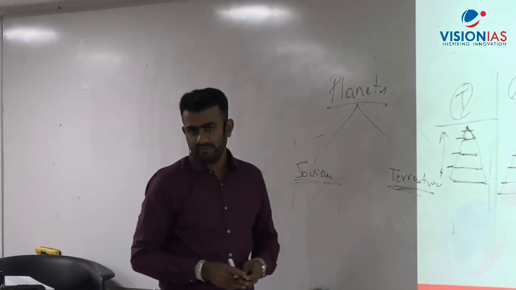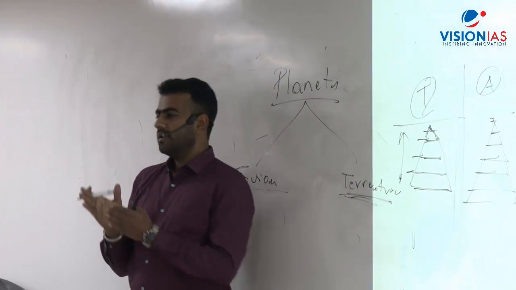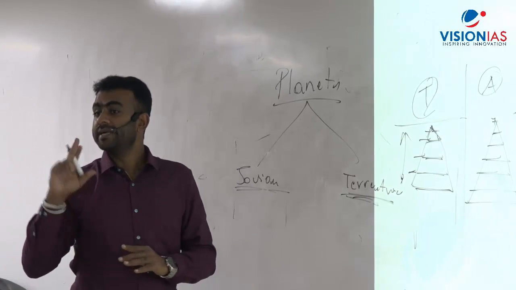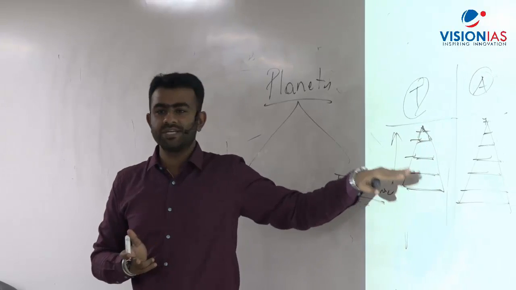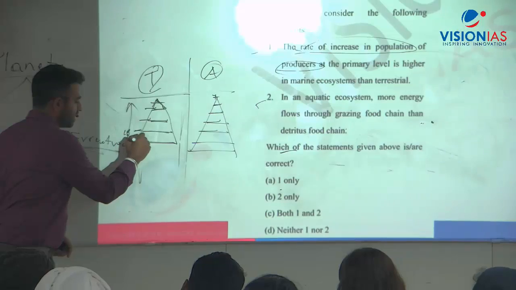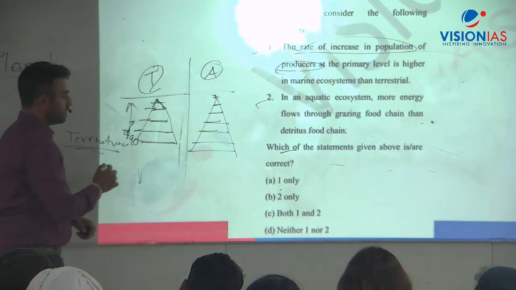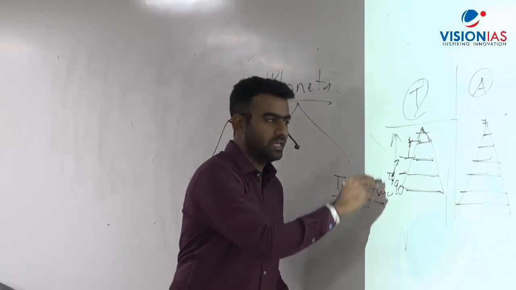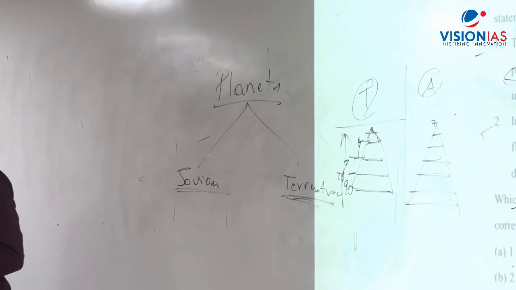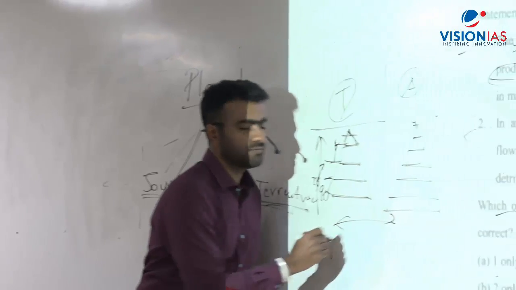अभी बताओ. Here in case of terrestrial ecosystem, energy flows in which kind of food chain? Grazing or detritus? Detritus, because there is more wastage at each level. If you apply the 10% rule, 90% यहीं पे खत्म हो गया, only 10% is getting passed to the next one. In that, very little is getting passed. So here, in case of grazing food chain in terrestrial ecosystem, the amount of energy is less. But in case of detritus, it is more. But it is the opposite case in aquatic.